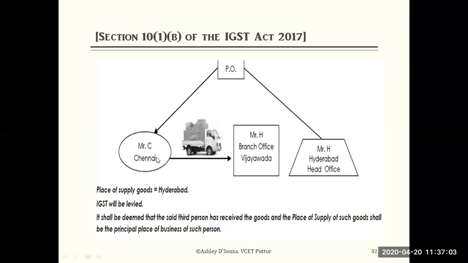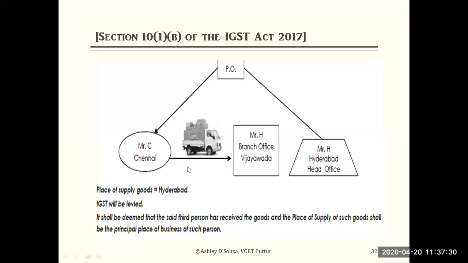Here, the place of supply will not be Vijayawada. Place of supply will be Hyderabad, because the principal office is situated in Hyderabad and he is the person who has ordered the goods. So please remember, the principal office, the main office, is considered as the place of supply, and IGST will be levied because Vijayawada also comes in Hyderabad only.